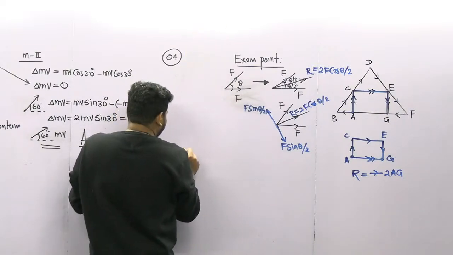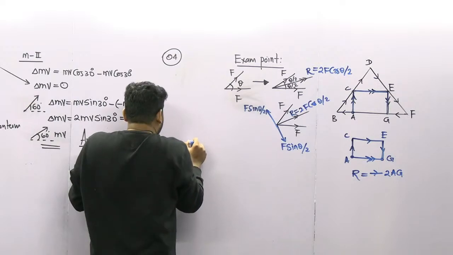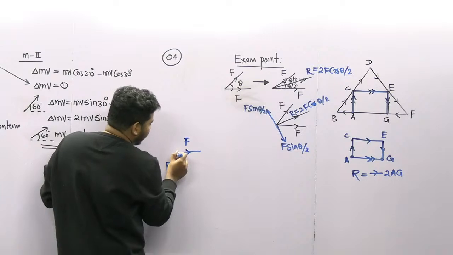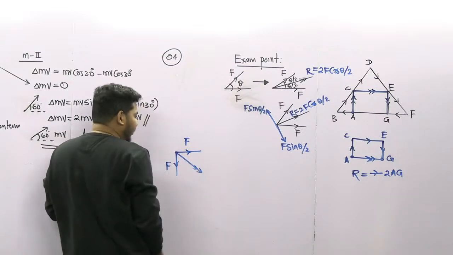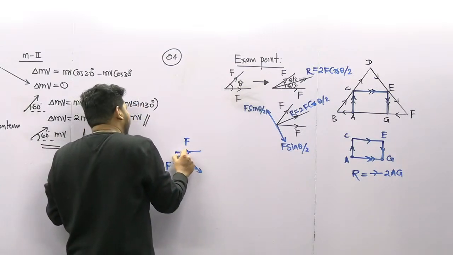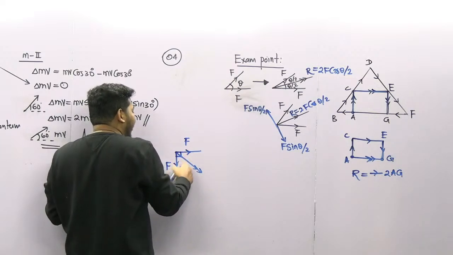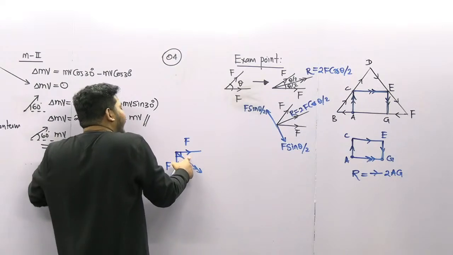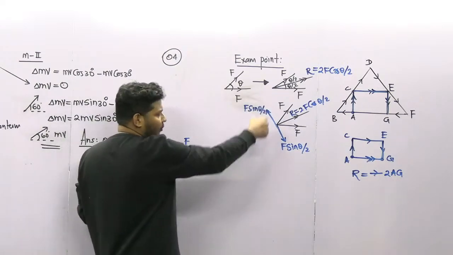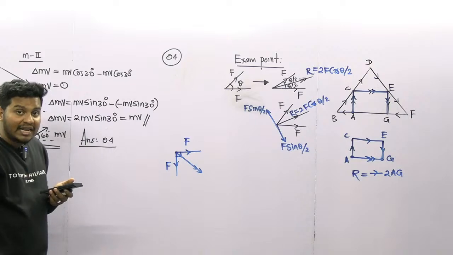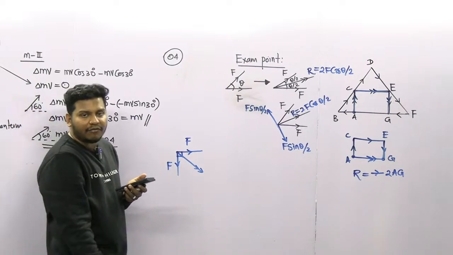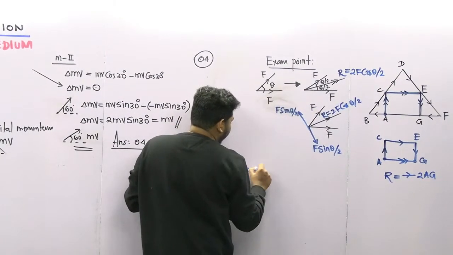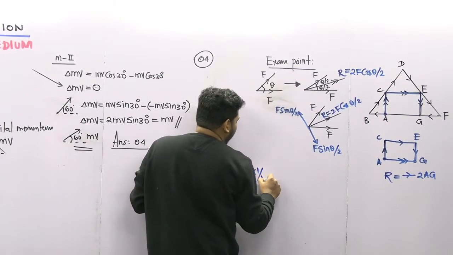Right, so the first one is something like this: F and F. We already know the resultant is like this. If this is 90 degrees, it will be divided into two parts, 45 and 45. So the resultant is 2F cos theta by 2, which is 2F cos 45 degrees, and cos 45 is 1 over root 2.